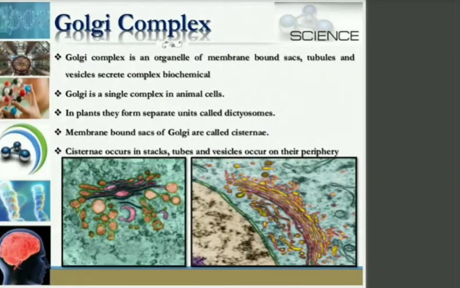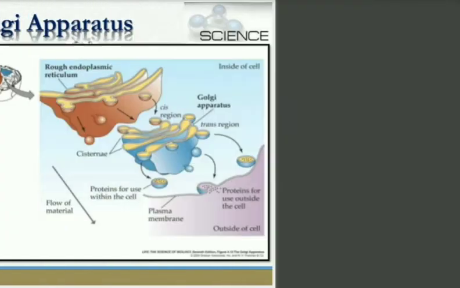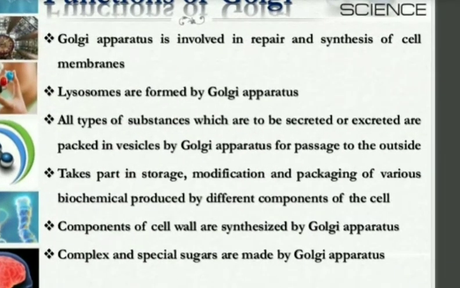Then we have discussed the Golgi apparatus, and I have told you how it works. We have discussed how important the Golgi apparatus is. It is responsible for the formation of lysosomes. It is responsible for storage, modification, and packaging of different products formed inside the cell. For the transportation process also it is responsible. For repairing and synthesis of the cell membrane also, the Golgi apparatus is very important inside our cell.